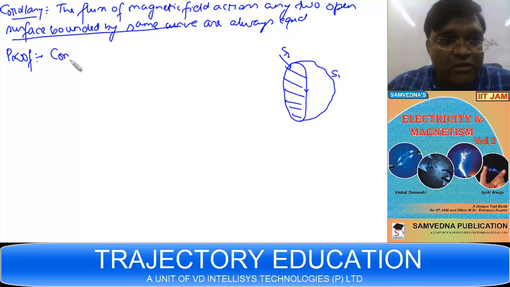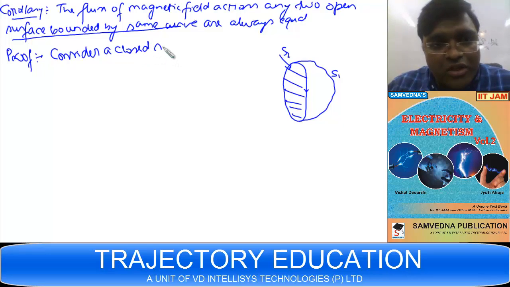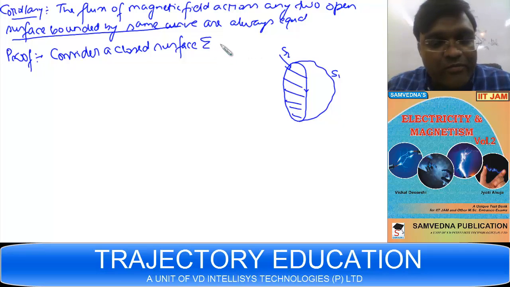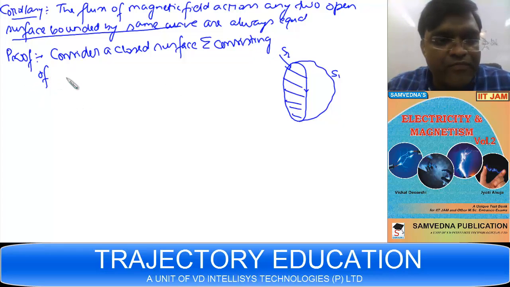See, first of all, consider a closed surface sigma consisting of S1 and S2.